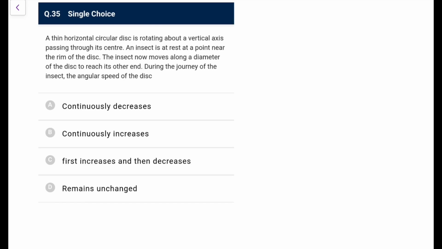Next. A thin horizontal circular disc is rotating about a vertical axis passing through its center. Insect is at rest at a point near the rim. The insect now moves along the diameter of the disc to reach the other end. During the journey of the insect, the angular speed of the disc is. So what we have, this is a disc and insect is at rest at a point near the rim of the disc. Now it moves along a diameter.